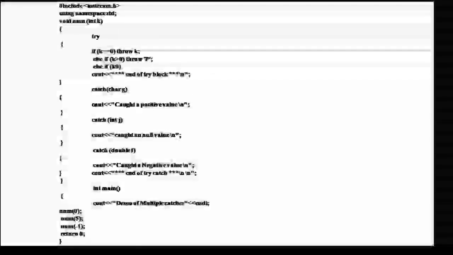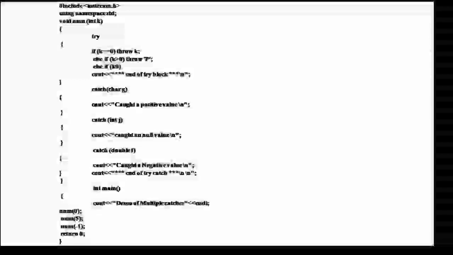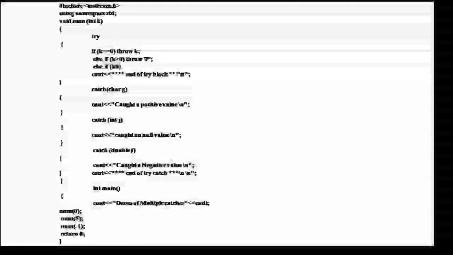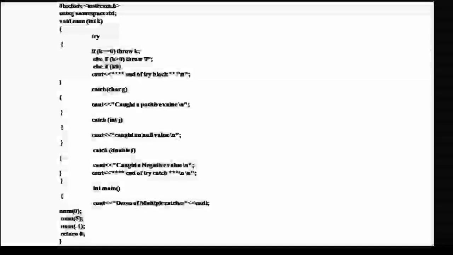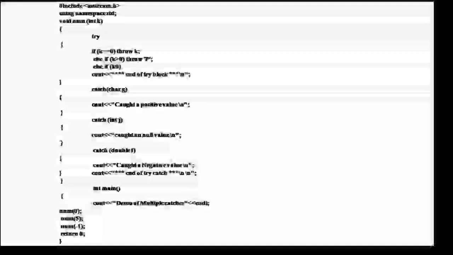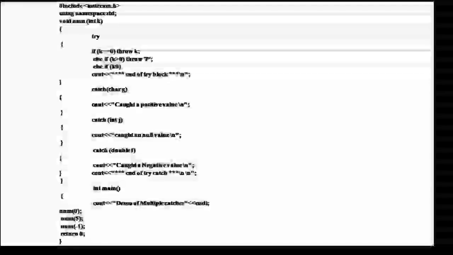#include <iostream.h> using namespace std; void number(int k) { try { if (k == 0) throw k; if (k > 0) throw "P"; else if (k >= 0) throw 1.0; }